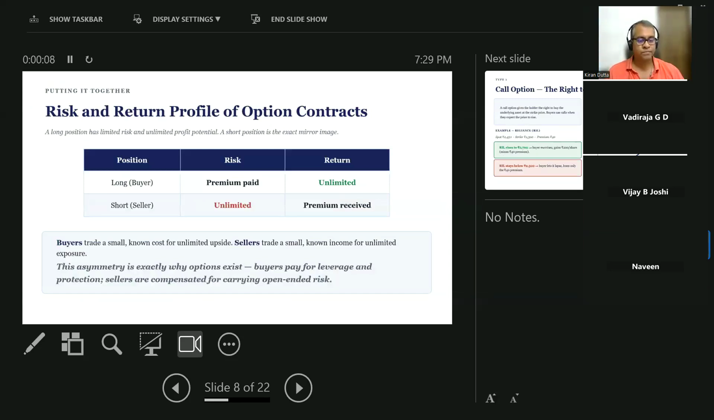Okay, this one. We just now did this one, right? Buyer, what is the risk? He is risking only the premium paid. The return is unlimited. In the case of the short position, the seller, what is going to happen? The risk is unlimited. Because risk means the loss here. Might be, I will show you another one. Return is limited only to the premium received. Okay, guys.